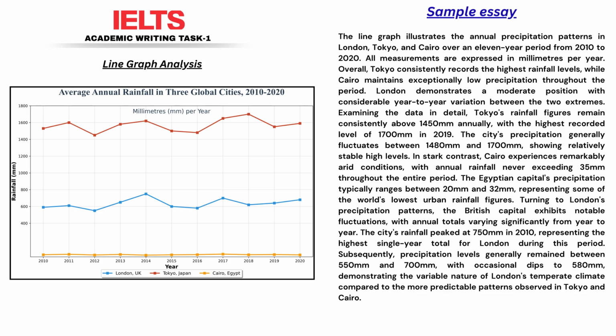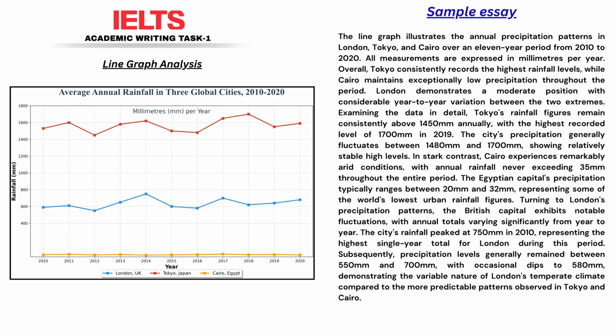Finally, let's consider task achievement. The essay does exactly what is required. It reports the rainfall data from the graph, makes comparisons between the 3 cities, and highlights the key trends. Crucially, it does not offer any personal opinions or speculate on climate reasons. For instance, it doesn't say, Tokyo has high rainfall because of monsoons. That would be speculation. In Task 1, you are a data reporter, not a meteorologist.